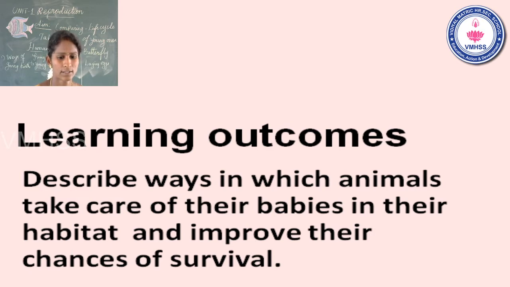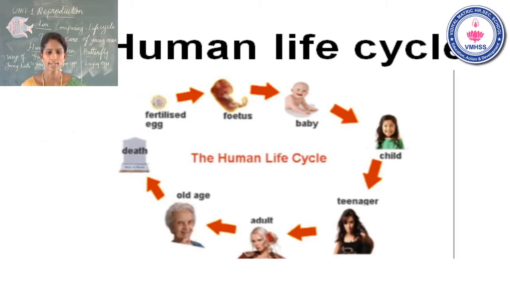3 stages comparing to the life cycles. Students, see the slide. First one, human life cycle. There are 5 stages in human life cycle. First stage is fetus, and then second stage baby stage, third stage child stage, and fourth one adolescent stage. The fifth one is adult stage.